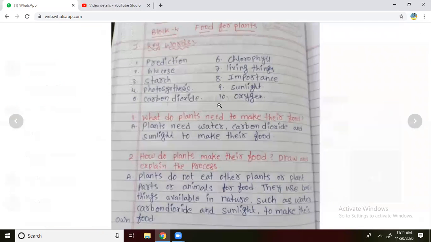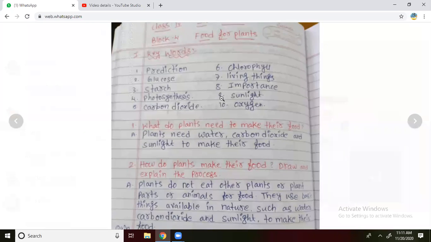Okay, Block 4, Food for the Plants. What are we going to learn today? Food for the plants. Keywords, first of all. First one, prediction. What we call how the process is going on, we can estimate. That is called prediction.